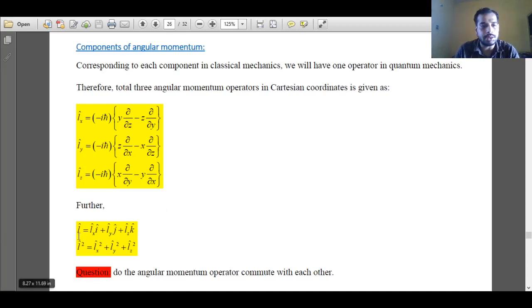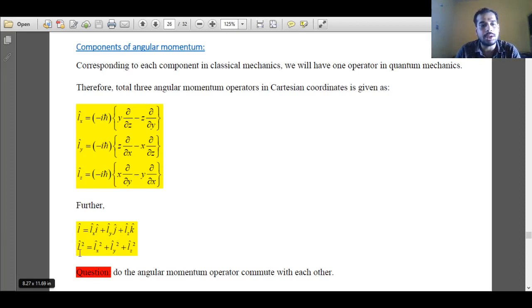A particular angular momentum can be resolved into three mutually perpendicular axes. In Cartesian coordinates, its total angular momentum will be the sum of angular momentum along x direction, y direction and z direction. So the angular momentum is Lx i cap plus Ly j cap plus Lz k cap.